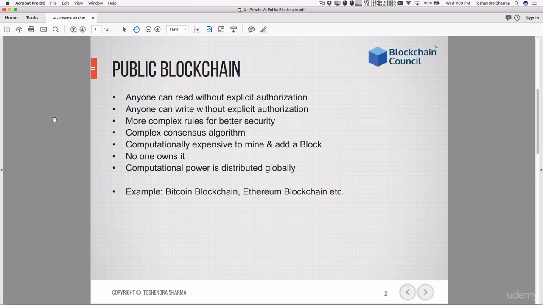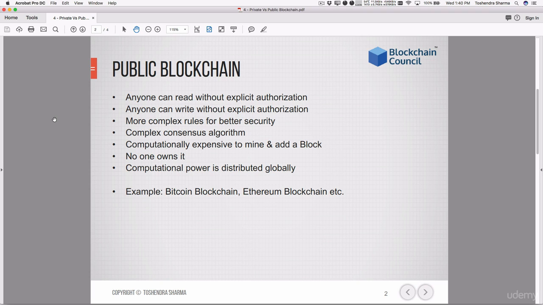So, public blockchains are blockchain networks where the ledger information can be read or written without any explicit authorization or permission. It means the ledger is fully open for anyone to read or write any information into the blockchain. Of course, the type of information which can be written depends on the type of transactions.